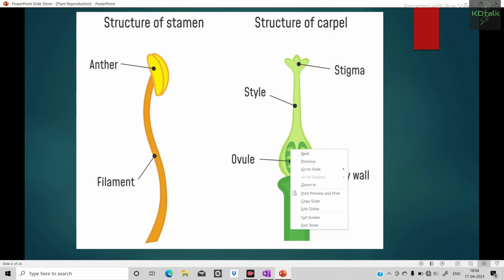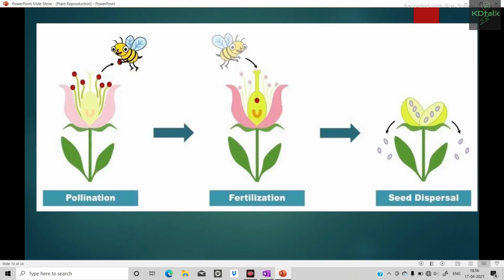This is called fertilization, that is fusion of gametes. Transfer of pollen grain from anther to stigma, within the same flower or between different flowers, is called pollination. And most of the pollinating agents are honeybees or insects.